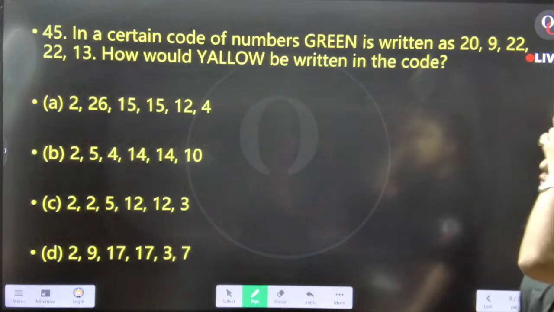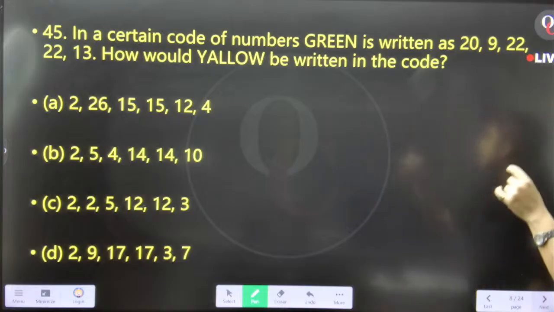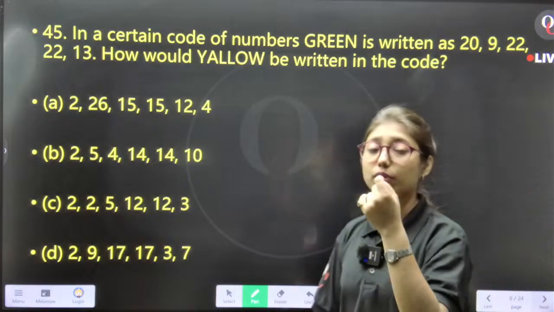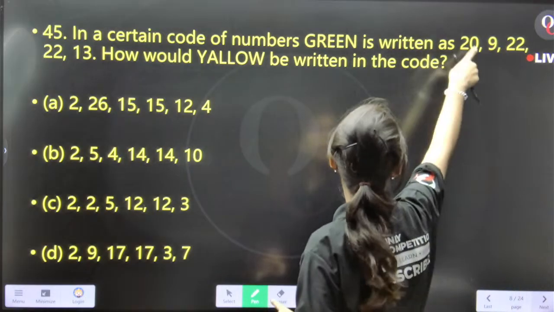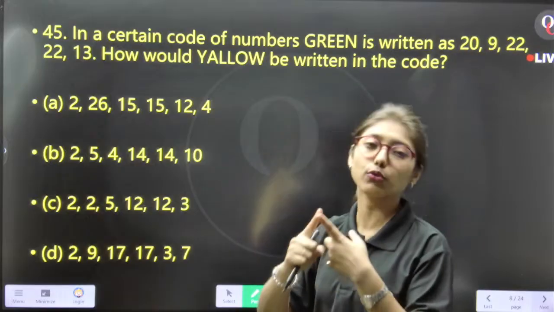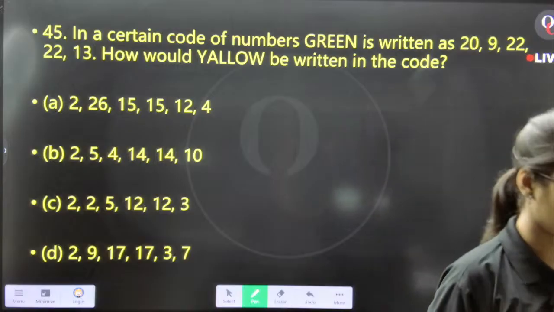Next question, question number 45. This is a question from coding decoding, that is letter coding and number coding. This is a question of mixed coding decoding. Okay, fine.